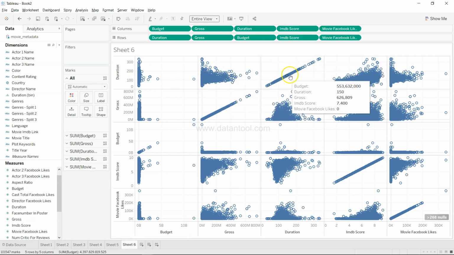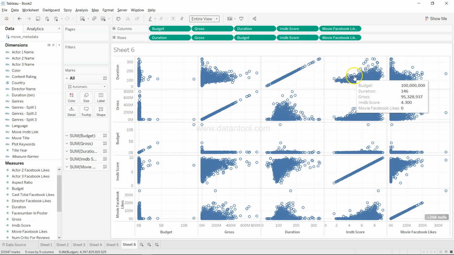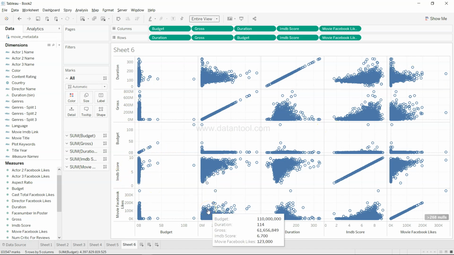Duration and duration has to be a positive upward linear correlation, and then duration and IMDb score, if there is any correlation, and duration and the Facebook likes. Similarly for each of the variables, based on your interest and needs, you can keep on adding variables over here. As you can see, in a few seconds we have a lot of information which you would probably take a couple of hours to interpret and make sense of. But what I wanted to show you is how you can create this correlation matrix.